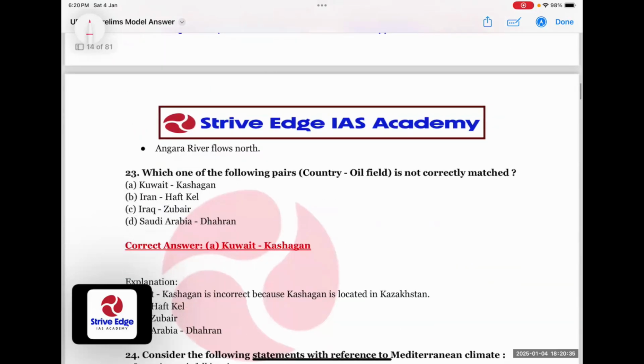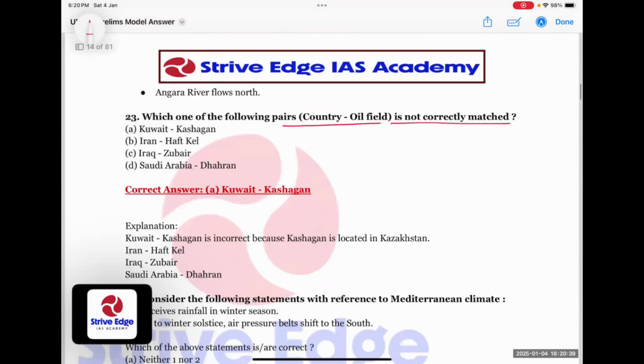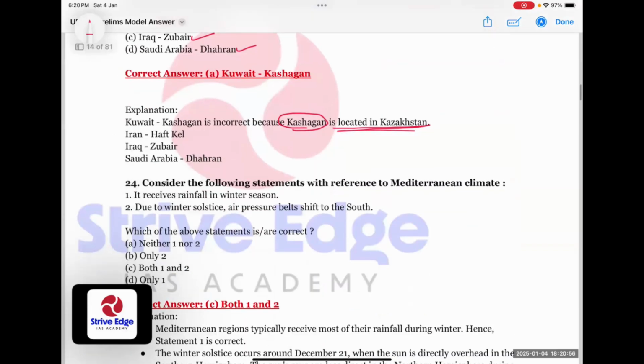Then which one of the following pairs of country and oil field is not correctly matched? So Kuwait is matched with Kashagan. Kashagan is incorrect because it is located in Kazakhstan. So this one is wrong. Iran, Haftkel; Iraq, Zubair; and Saudi Arabia, Ghawar are correct. So the correct answer is Kuwait, Kashagan.